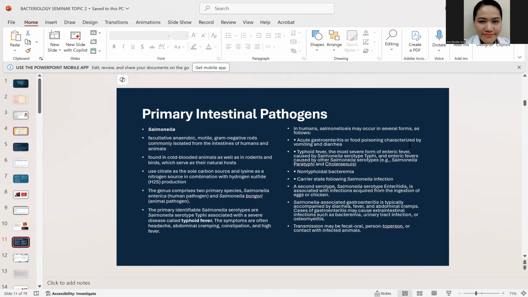Now, for the salmonella, it causes various range of infection. Pwedeng septicemia or sepsis, pwede, or bacteremia. And of course, yung common niya is the gastroenteritis, di ba? It can cause watery diarrhea.